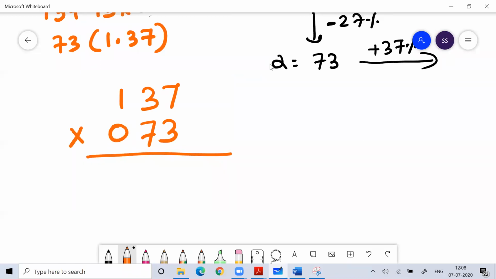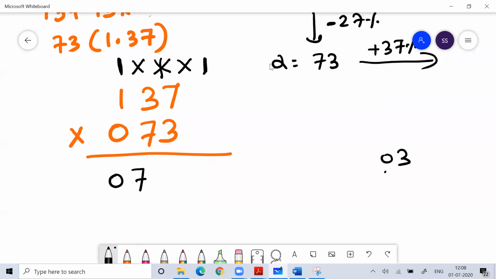So I can write it like this. I can apply the crisscross method. Yesterday we learned the crisscross method to perform calculation. So this becomes 0. This is 7. This is 0. This is 7. This is 3. This is 0. This is 21. So this is 24. Then this is 9, and 49. 49 plus 9 is 58. Already we have learned this method.